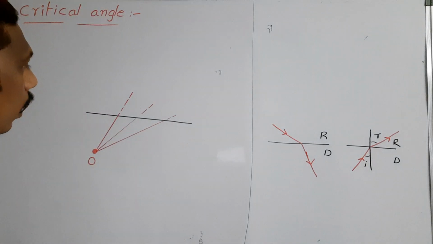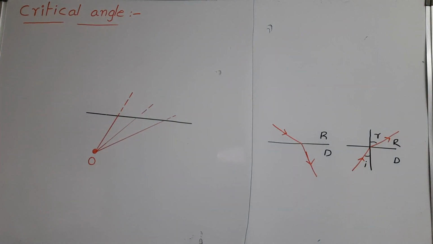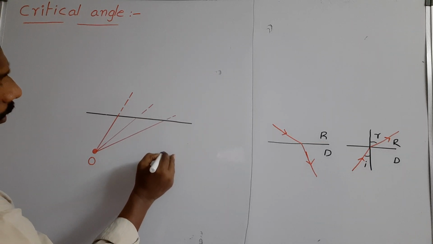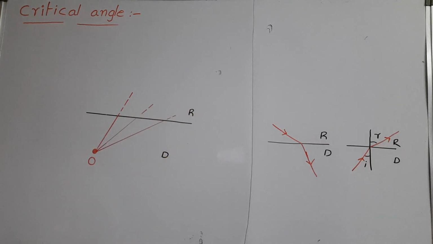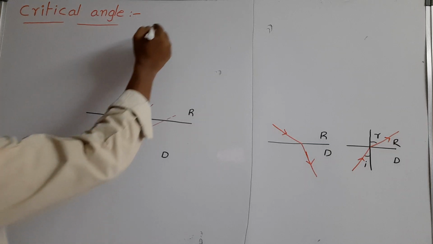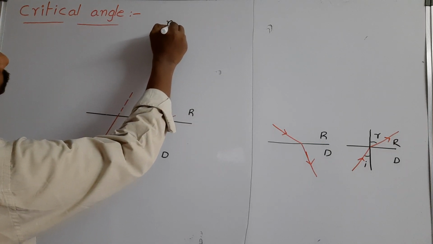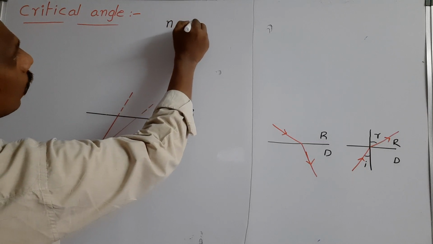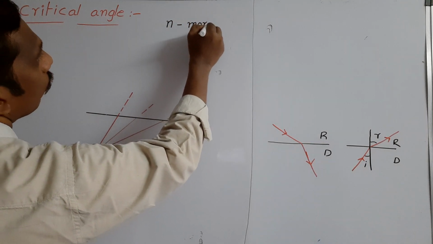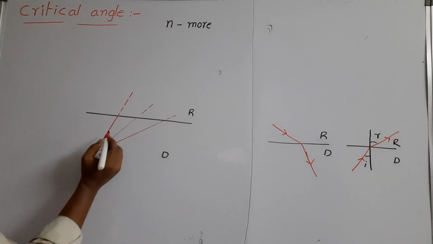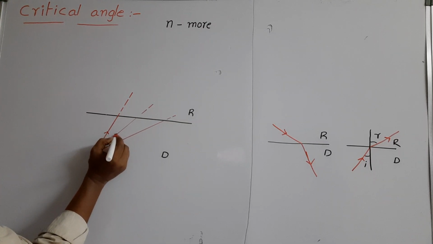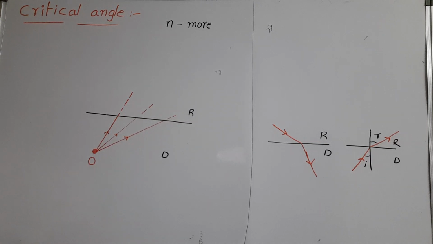So we observe here. I am selecting one object in a denser medium. This medium is taken as the denser medium, and this medium is taken as the rarer medium. How can you define denser and rarer medium? The medium in which the refractive index value, the n value, is more is said to be the denser medium. More n, that is the denser medium. Okay. So from the object I am selecting three different rays, 1, 2 and 3.